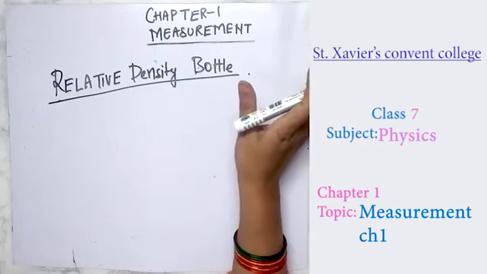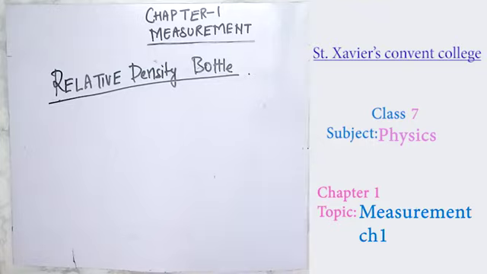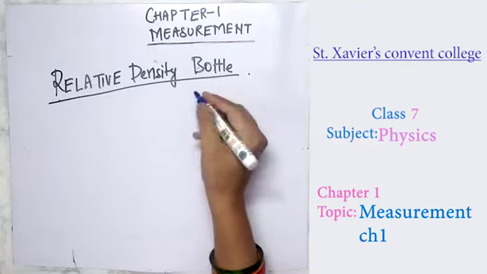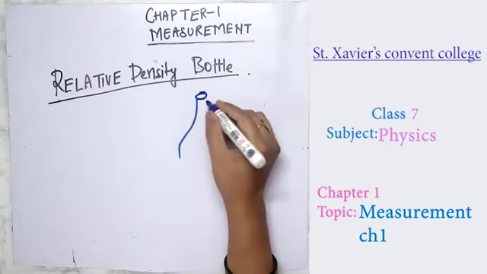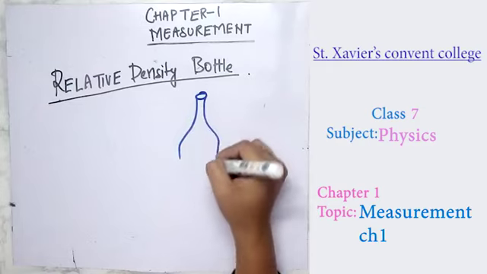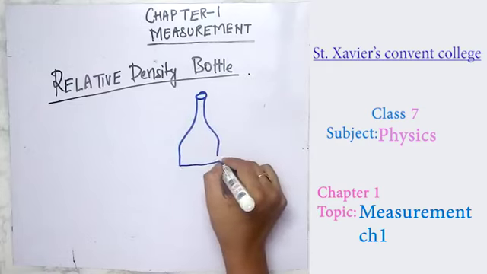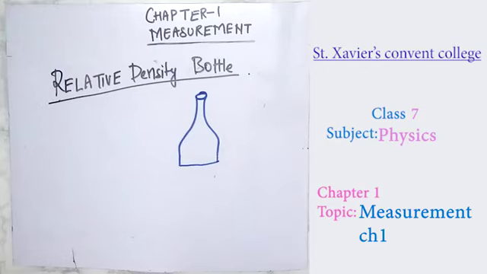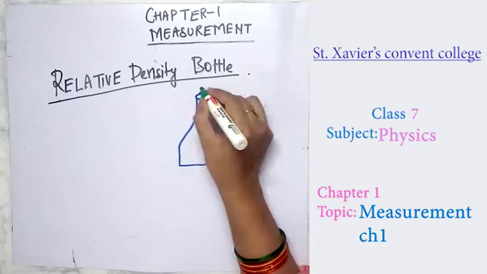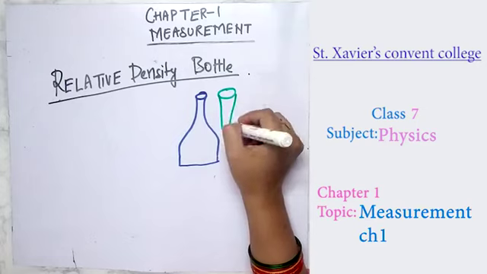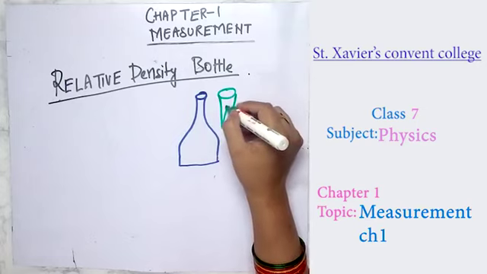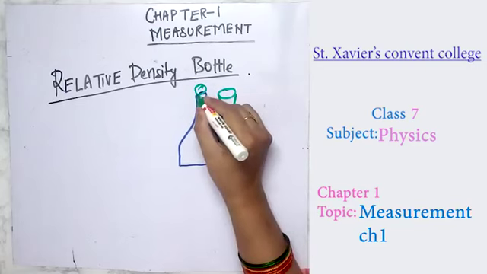How is it made? It is just a simple bottle in a conical shape, like this type of bottle over here, fitted with a cork. The cork shape is like this, and it is somewhat open at this end. So when you put this cork over here, it is somewhat open at this end.